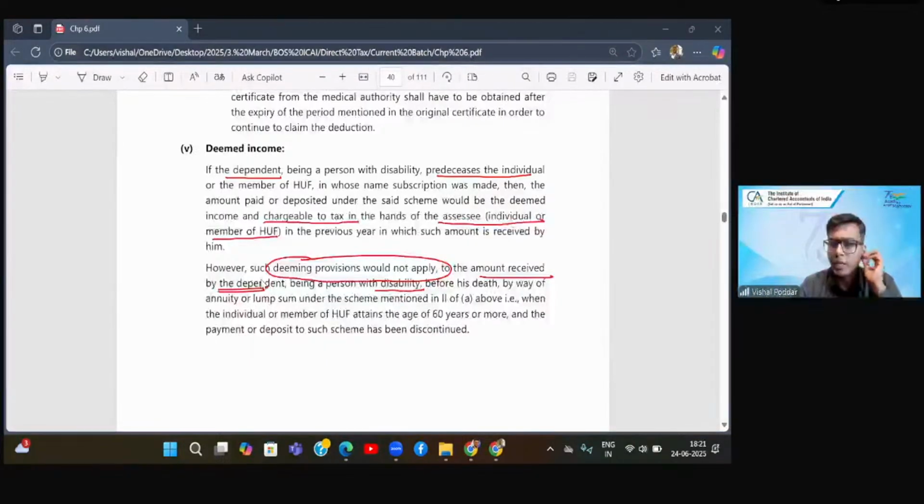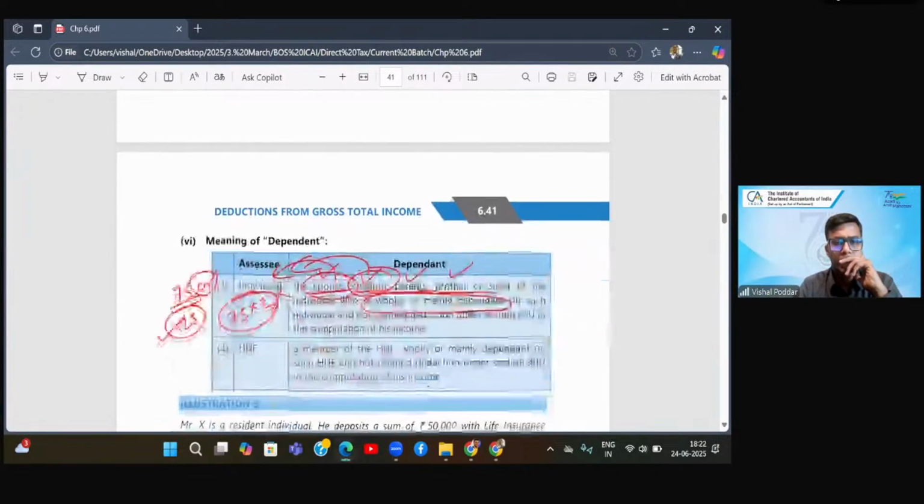It means 80DDB is not per person? Yes, but that was the point that day itself. I gave you an example: even if two people are dependent, your limit remains the same. If one of the two is severely disabled, you will get the higher amount. Or in case of 80DDB, if one is a senior citizen, your limit increases. But the limit is applicable overall, whether one person or more than one person. Right? Okay.